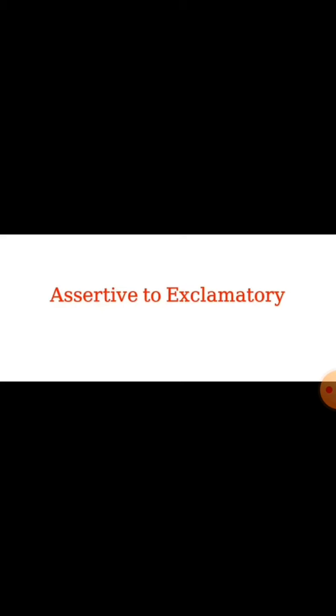Today we are going to learn how to change an assertive sentence to exclamatory. In our last class we learned assertive to interrogative, but in this session we will learn something different, that is assertive to exclamatory. But before we do that, we have to know what an assertive sentence is and what an exclamatory sentence is. So let's start.